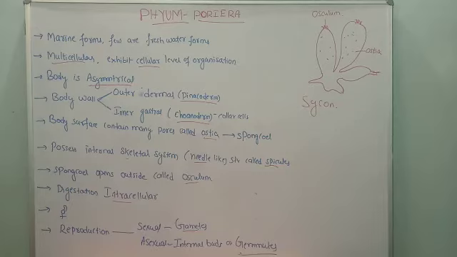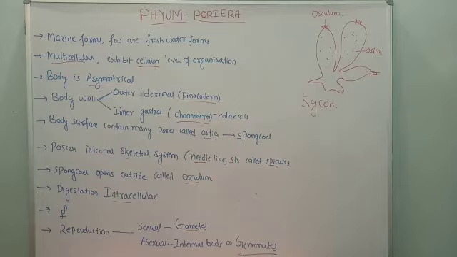Through the ostia the water enters into the cavity called spongocoel. This entry of water from the ostia into the spongocoel is called the water canal system. This group consists of a water canal system.